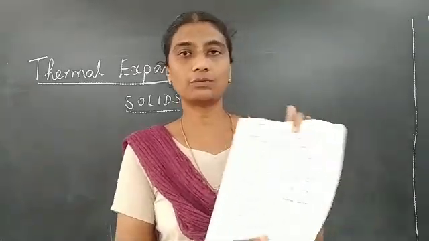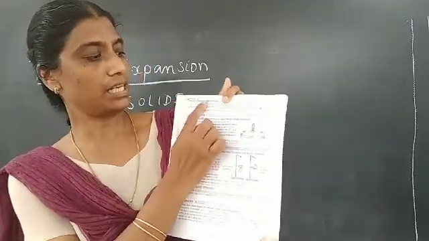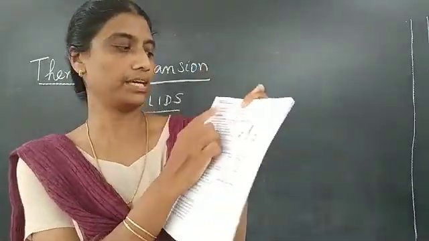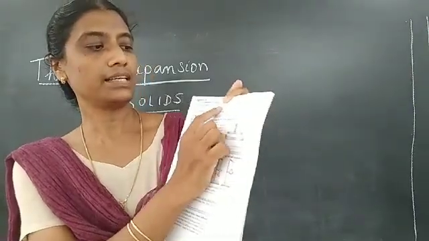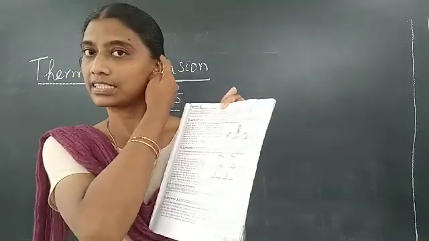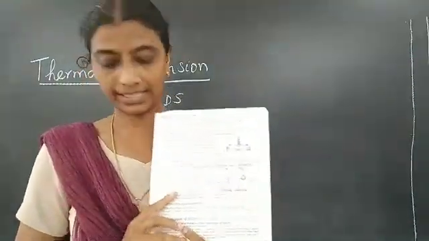First point, I want you to take the heading as properties of thermal expansion. Okay, here you write properties of thermal expansion of solids. The first property, underline this: on heating solids expand in all directions.